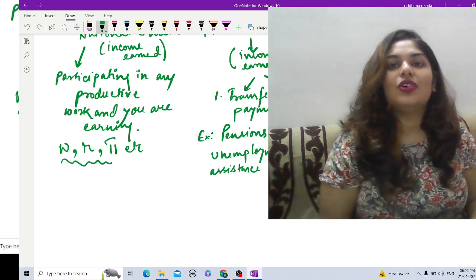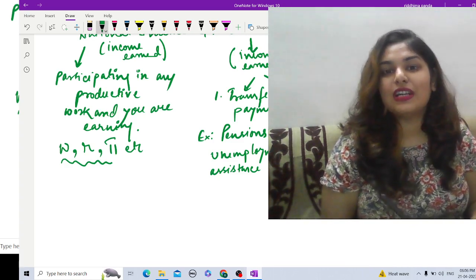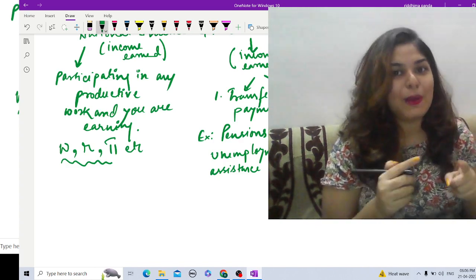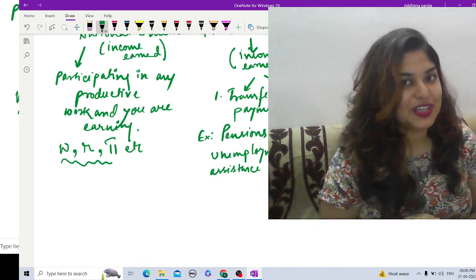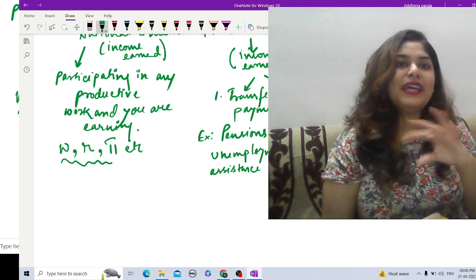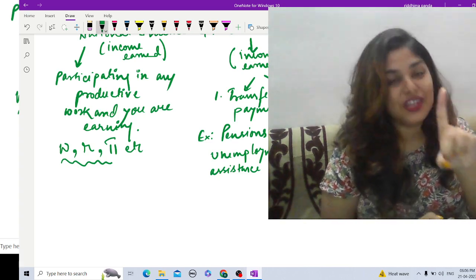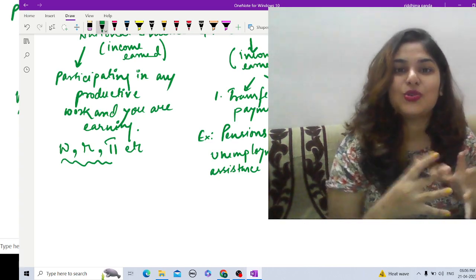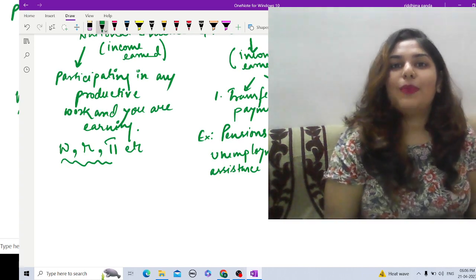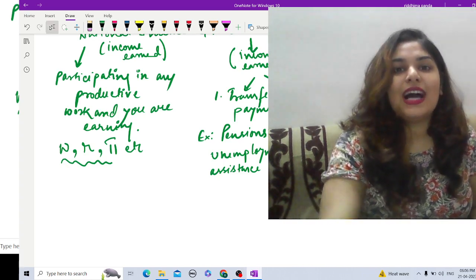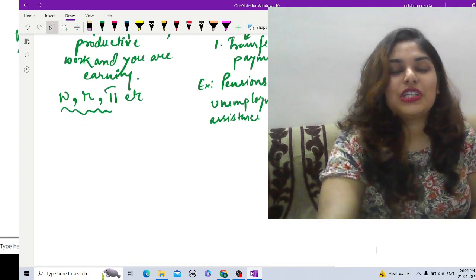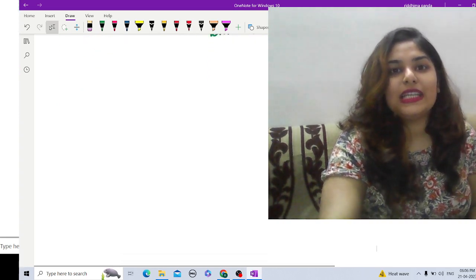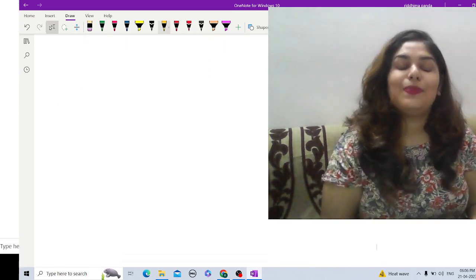So these types of income are income received, and they are part of personal income but not national income. Whatever income an individual earns as well as receives together is part of personal income. Now let us start to derive our disposable personal income from GDP and GNP.